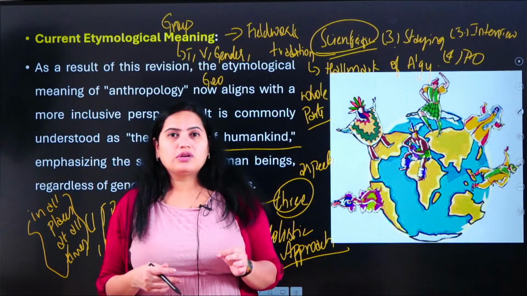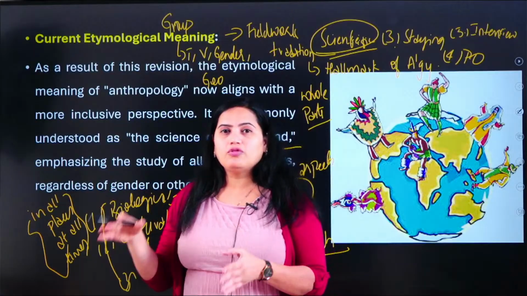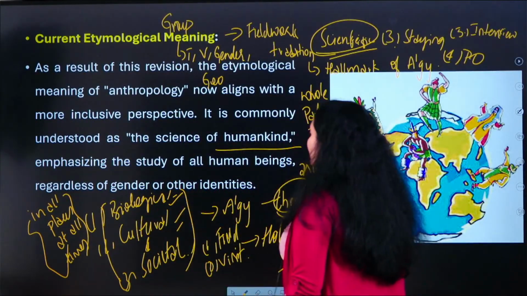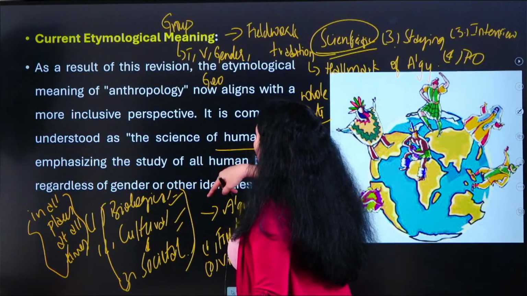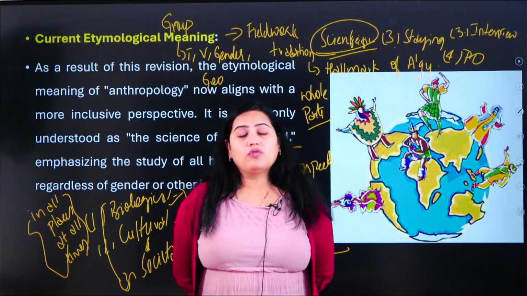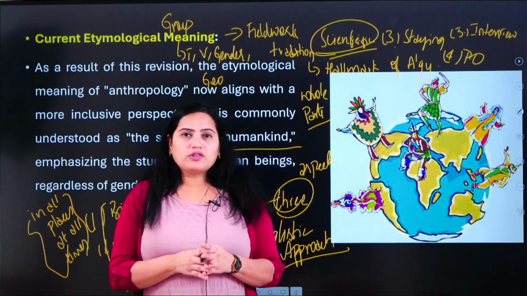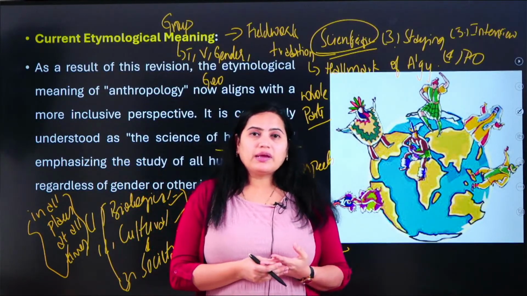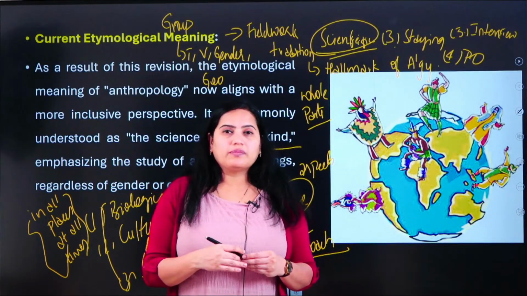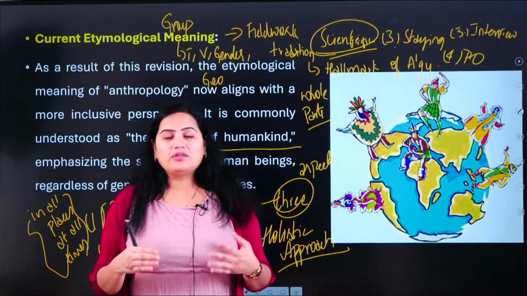It is because of this tradition, which is absent in the other sciences, that anthropology is a very unique subject, because of the type of approach it has incorporated. So here let us get back to the scientific meaning of anthropology. In the scientific meaning of anthropology, what did we actually study? We studied that anthropology covers three aspects of humankind, that is the biological, cultural and social aspects in all places at all times. When we are talking about all places at all times, we are talking about the space-time continuum.